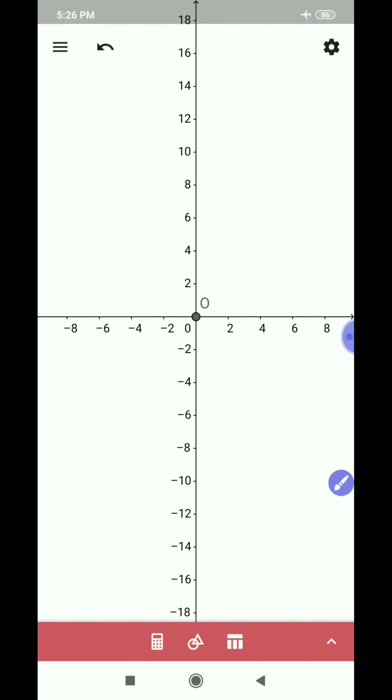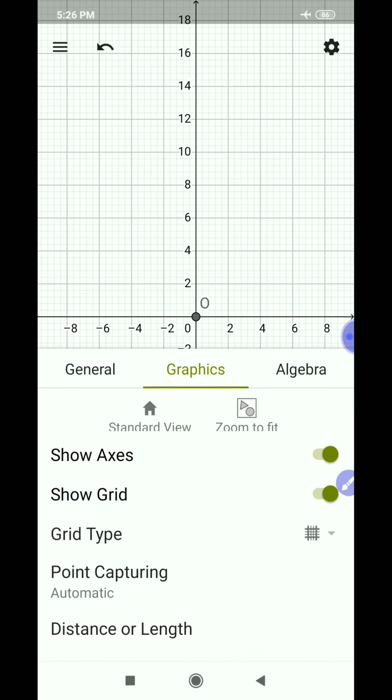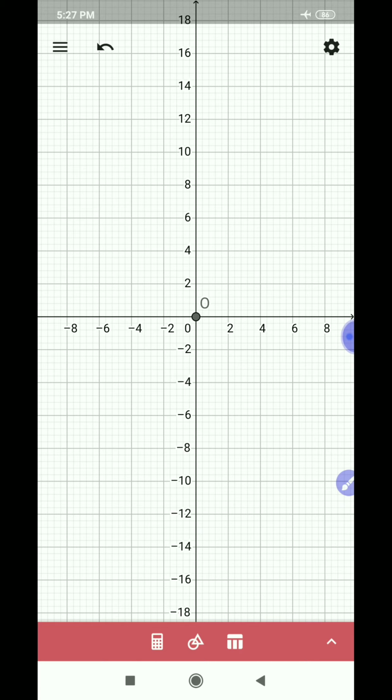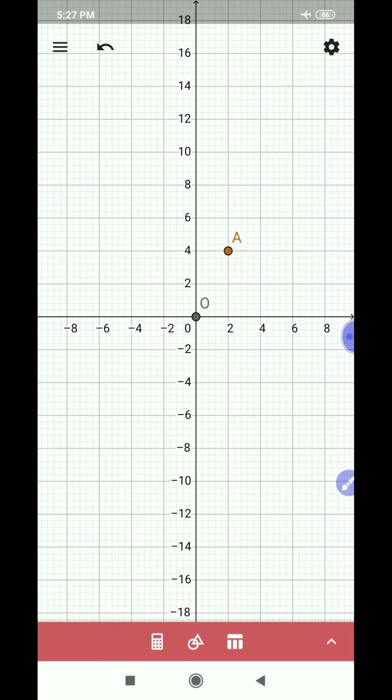Now let us plot a point (2, 4). Are you ready? Let us plot the point (2, 4). Observe carefully. First x-axis 2 and y-axis 4.